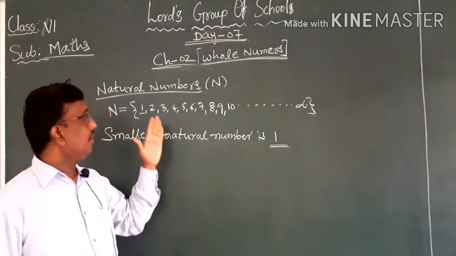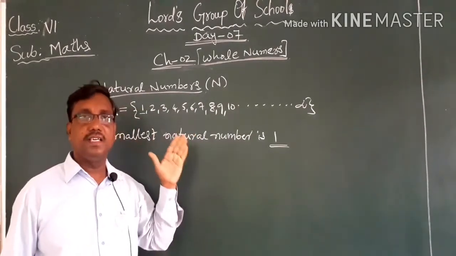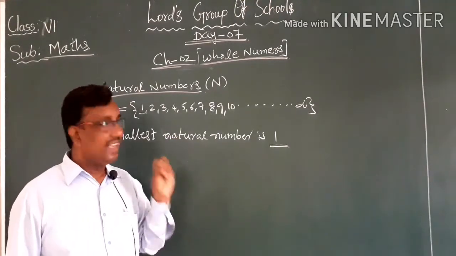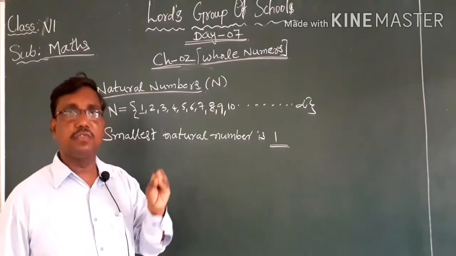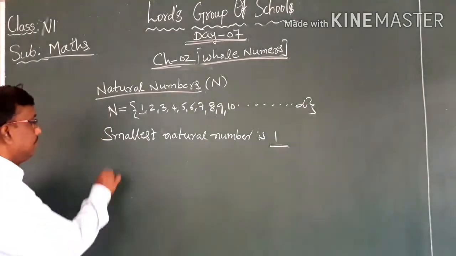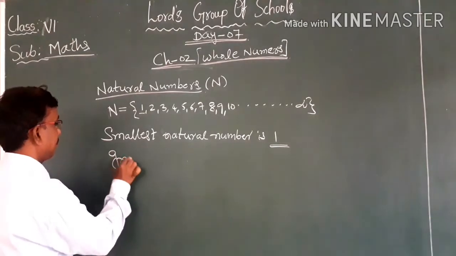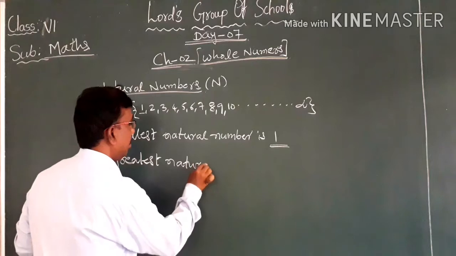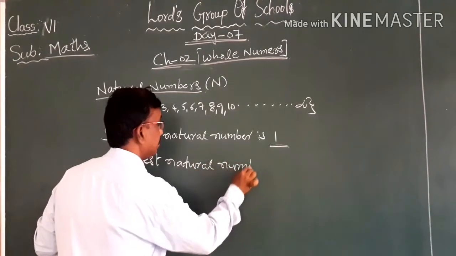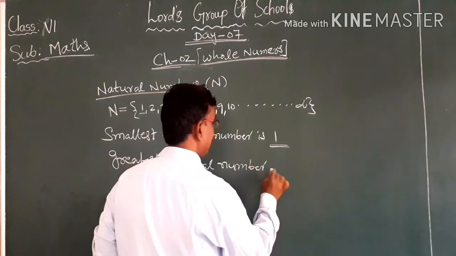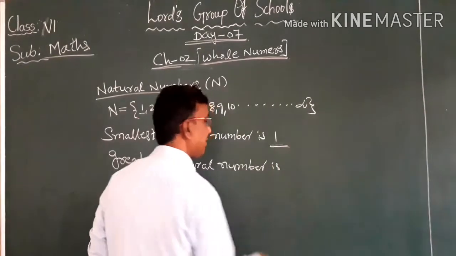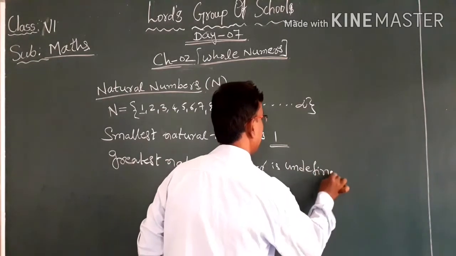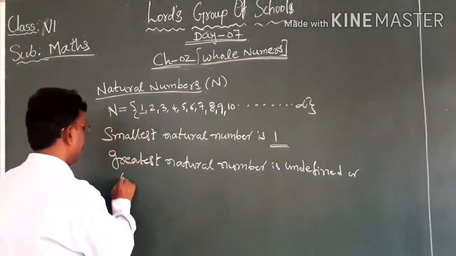So we cannot define the greatest, highest or biggest natural number. The greatest natural number is undefined, or we cannot find it.